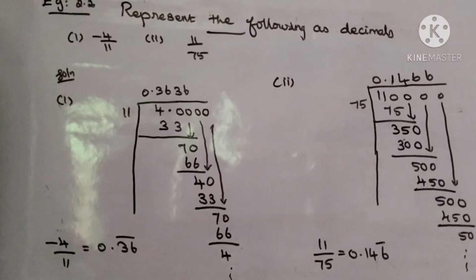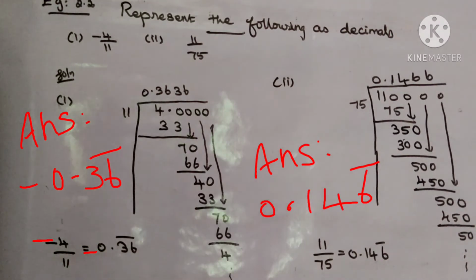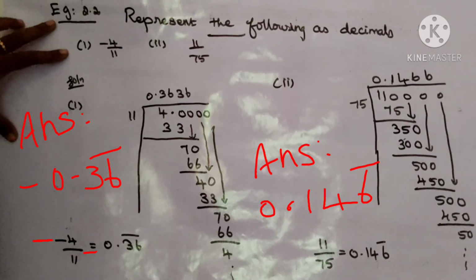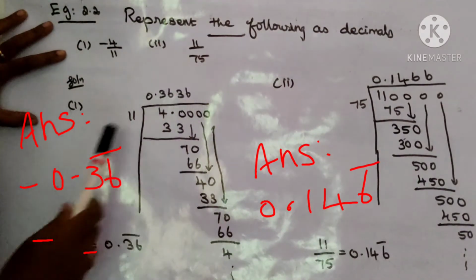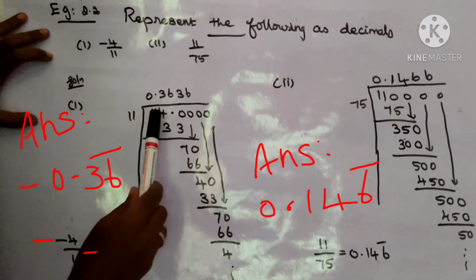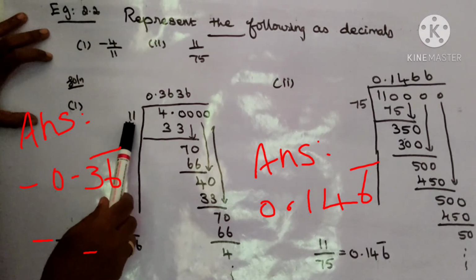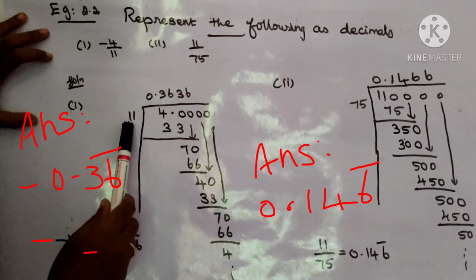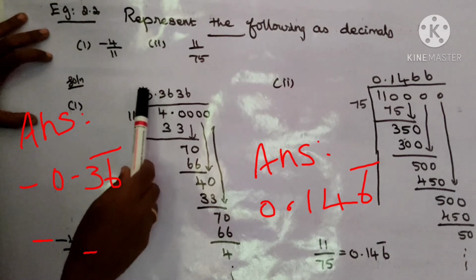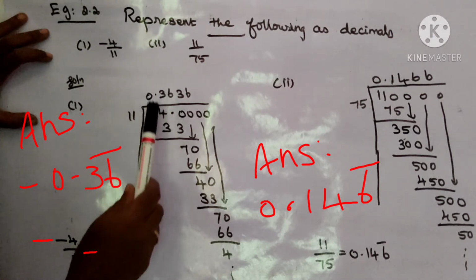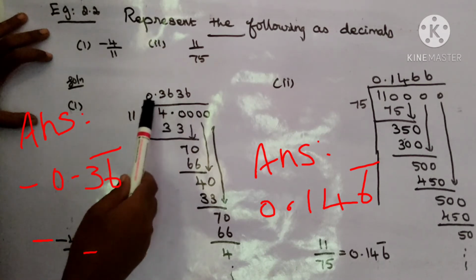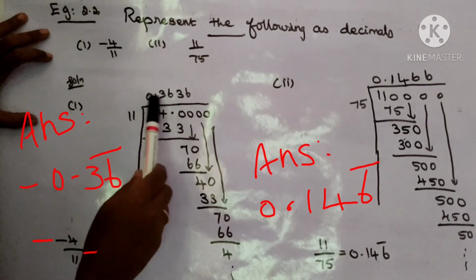Listen, some example problems. Example 2.2: represent the following as decimals. First part is 4 by 11 and second part is 11 by 75. Listen. We take 4 by 11. So 4 is the dividend and 11 is the divisor. But this 4 is not divisible by 11. Take one more 0. So the quotient is 0 point. You should write 0 point because 4 is not divisible by 11. We take some more zeros. So on the quotient side you write 0 point.